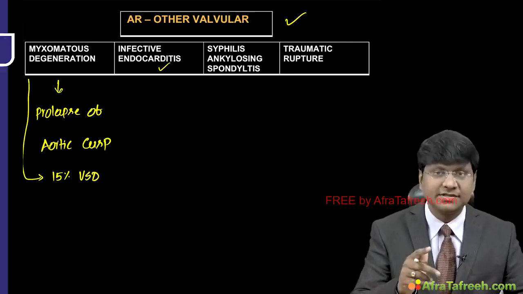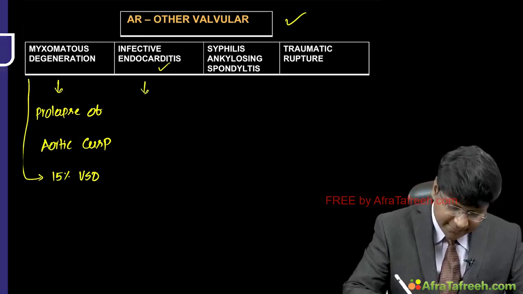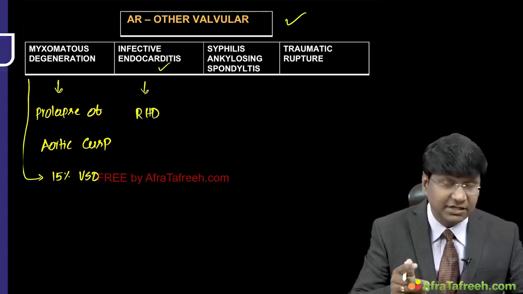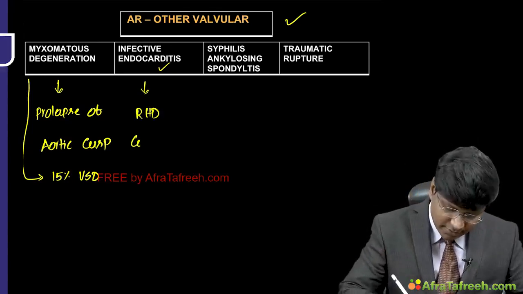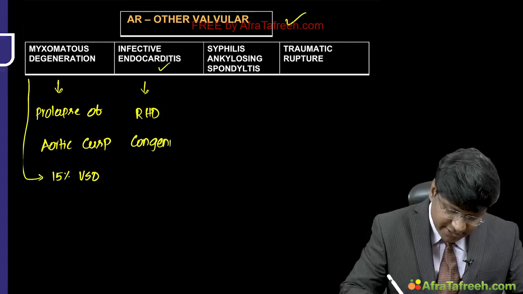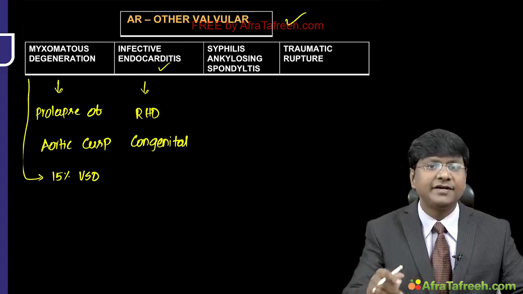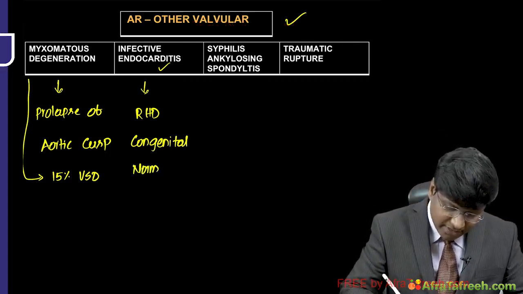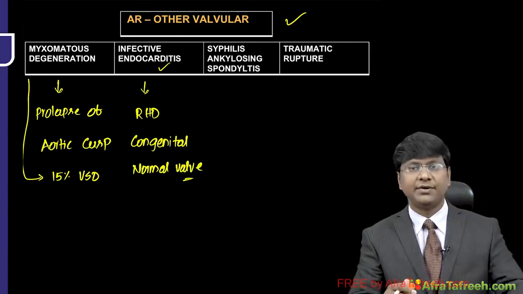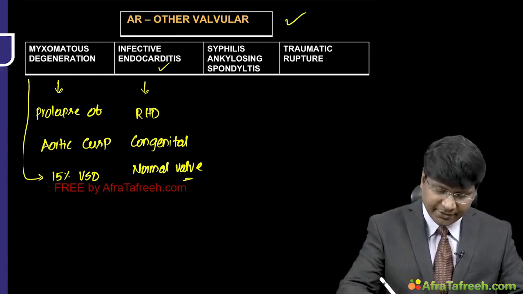But most of the time, this infective endocarditis causing aortic regurgitation will occur on the valves which are affected by rheumatic heart disease, or the valves which are congenitally deformed. On that, the infective endocarditis vegetations can develop, or even the normal valve can also get affected in case of infective endocarditis, right? So, that is about the infective endocarditis causing aortic regurgitation.